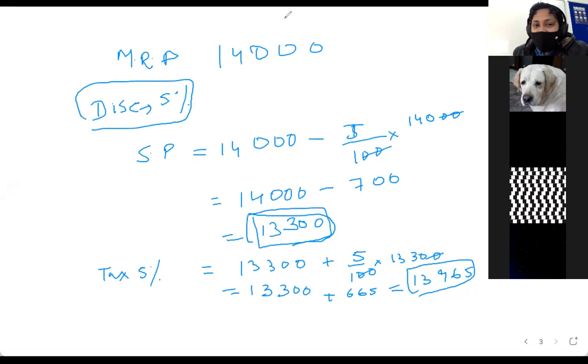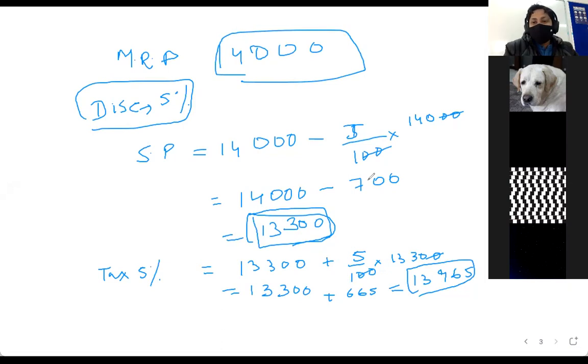So the amount should be 14,000. If I'm not doing the maths, I can see that, okay, 14,000. No, sir, that's not right, because the discount was on 14,000, but the tax was on 13,300. So how can the 5% of 14,000 be equal to 5% of 13,300? So now the effective price is this much, which is less than the mark price.